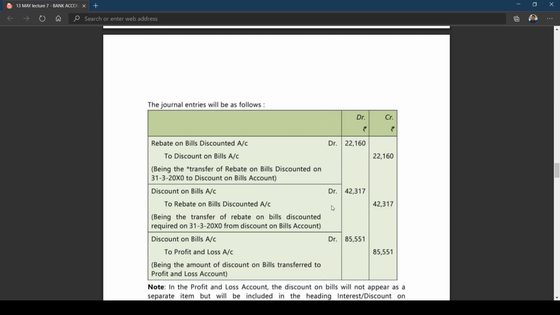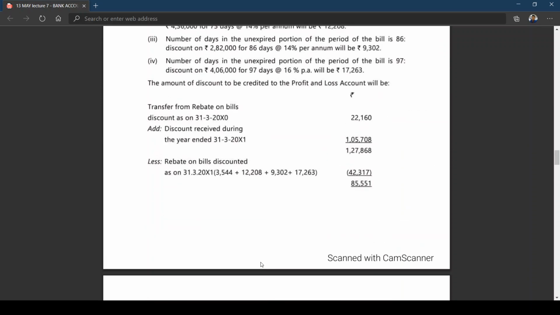I told you. Year ending, you are writing entry like income account debit, income received in advance credit. What is the entry? Discount on bills account debit to rebate on bills discounted. It is coming to 42,317. Is this clear? Now, you can go for the next one. What happened? Discount on bills account debit to P&L account. We have already seen how to calculate that: 1,05,708 plus 22,160 minus 42,370.